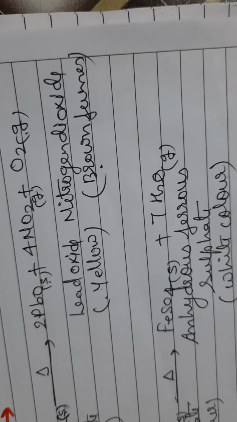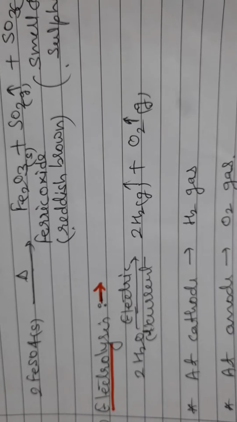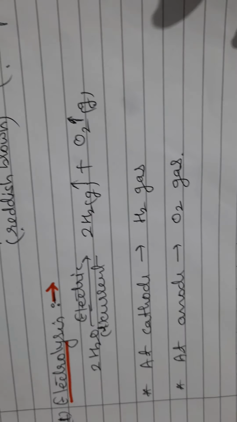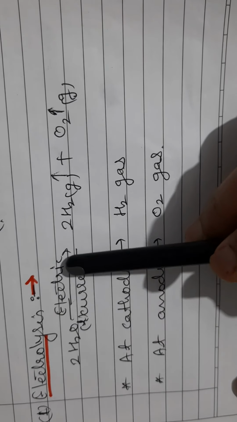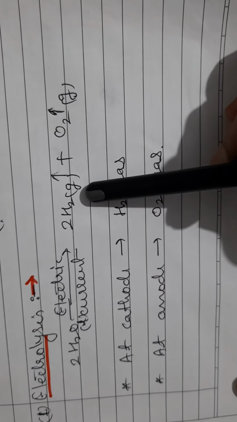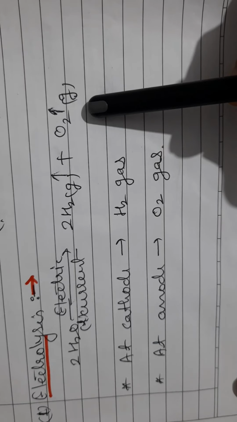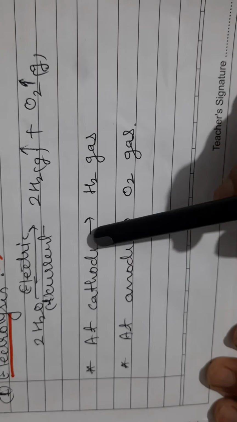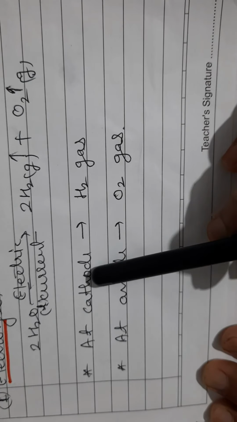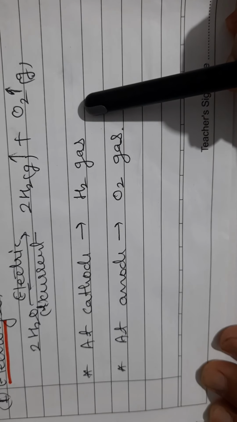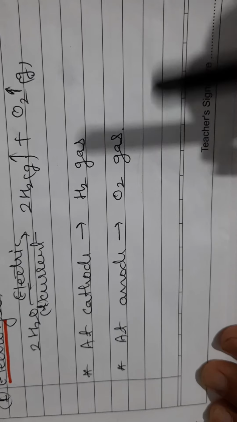This reaction, electrolysis, can be shown by this reaction. This H2O on passing electric current gives hydrogen gas and oxygen. Here we have to notice these 2 points: at the cathode hydrogen gas is collected, at the anode oxygen gas is collected.